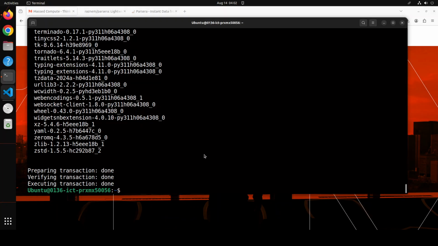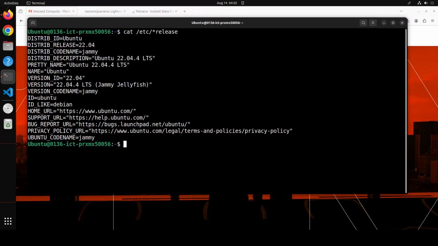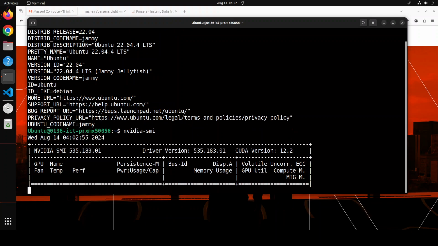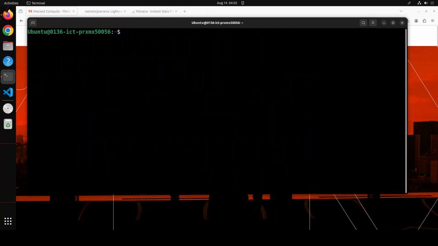Having said that, this is my Ubuntu system. Let me show you. I have been doing a lot of installation, so let me clear the screen and quickly show you my Ubuntu version here. This is Ubuntu 22.04, and let me show you my GPU card, which is NVIDIA RTX A6000. But for the purpose of this video, you don't really need that big a GPU because we will be using an API based OpenAI model. But let's create a Conda environment to keep everything separate.